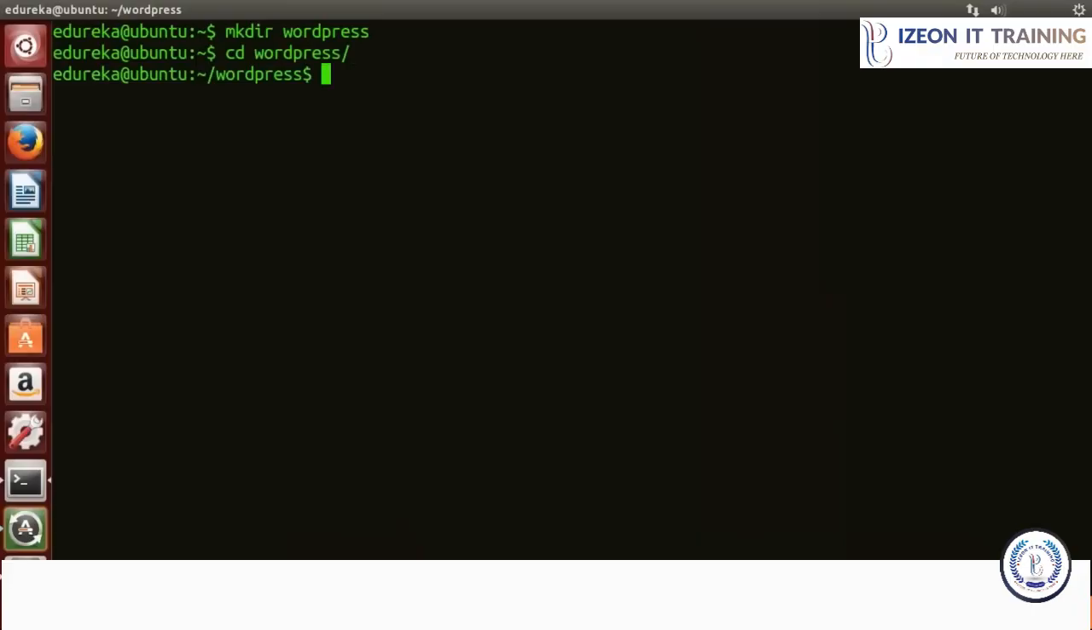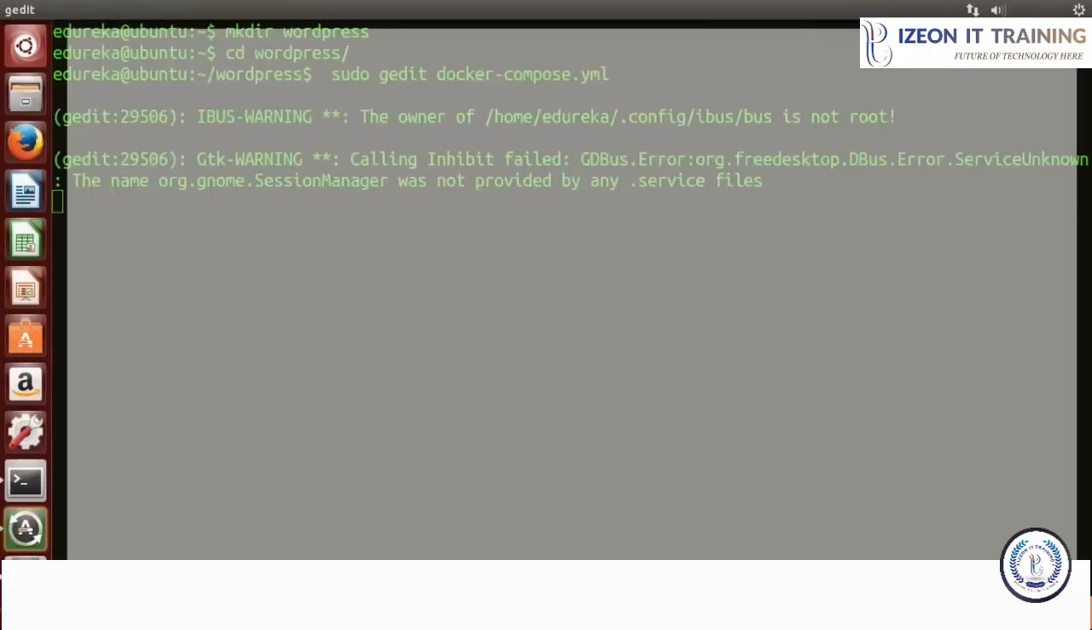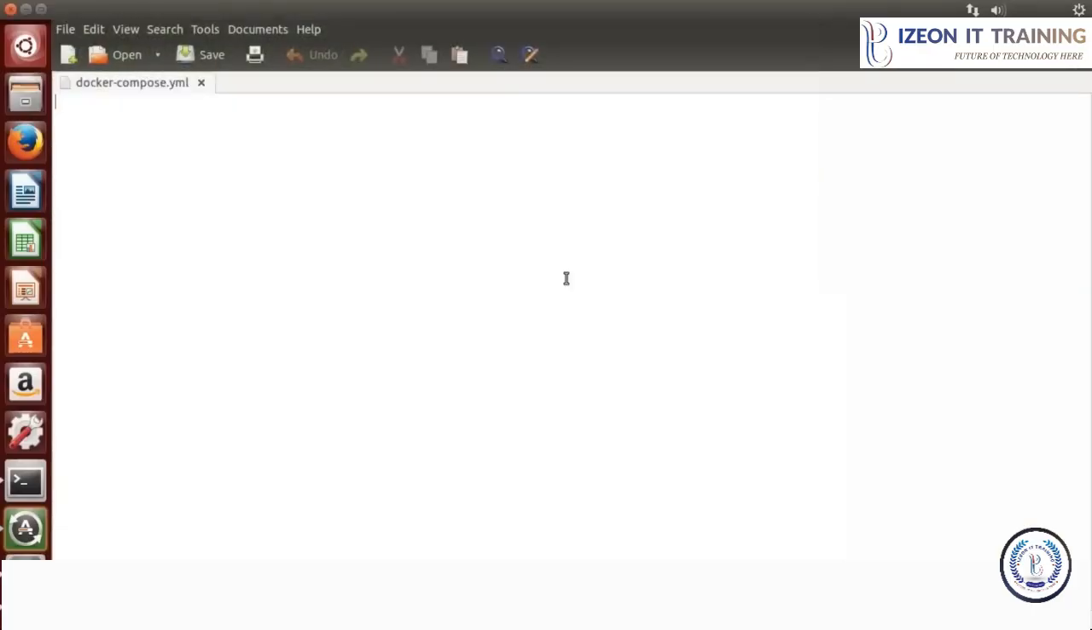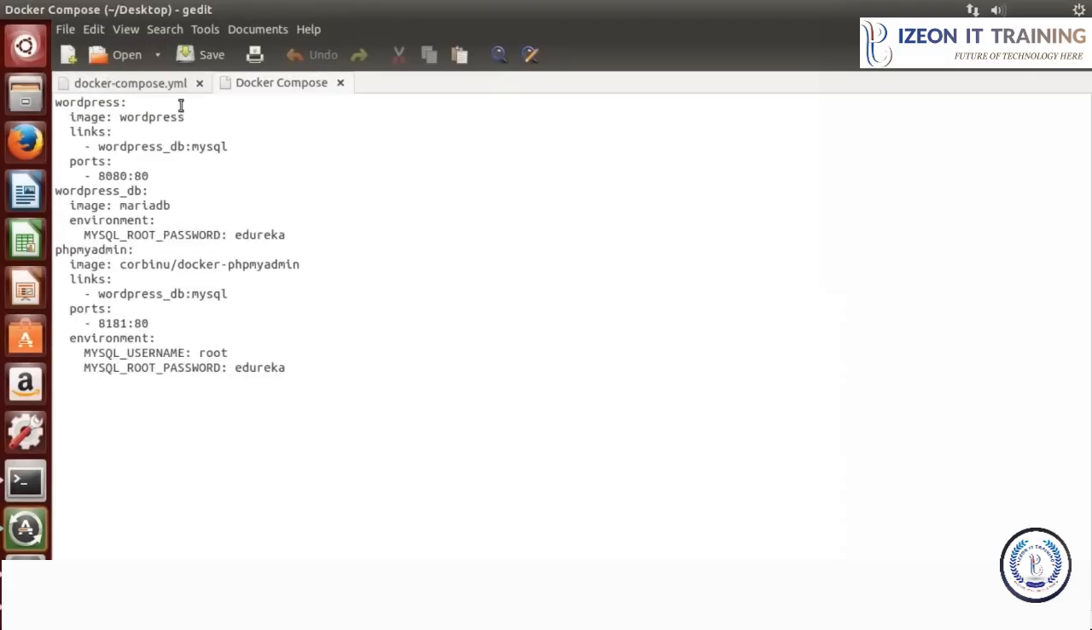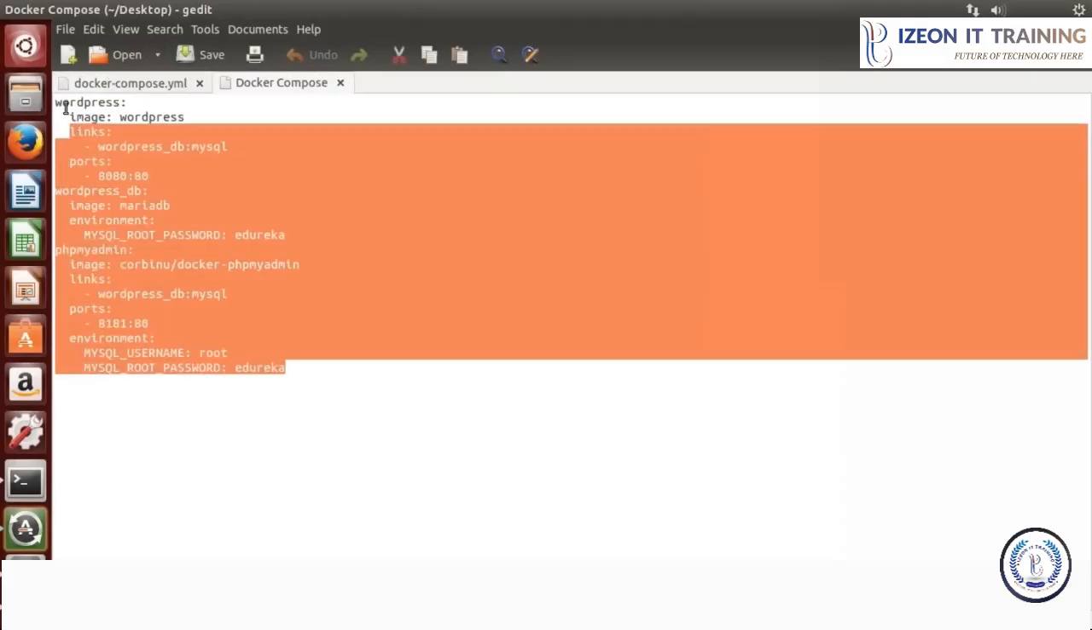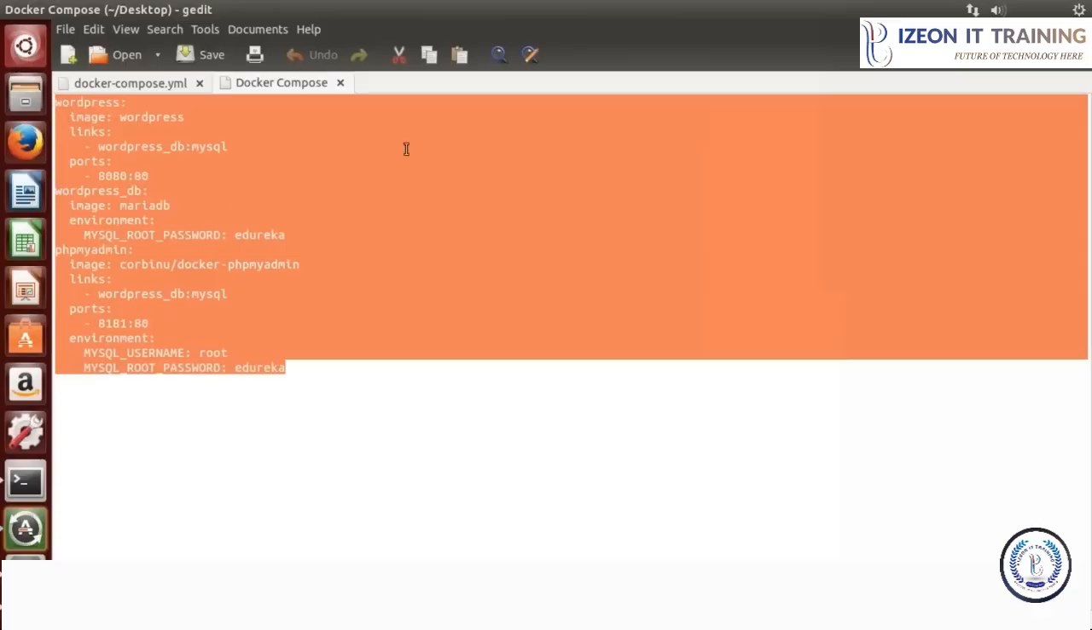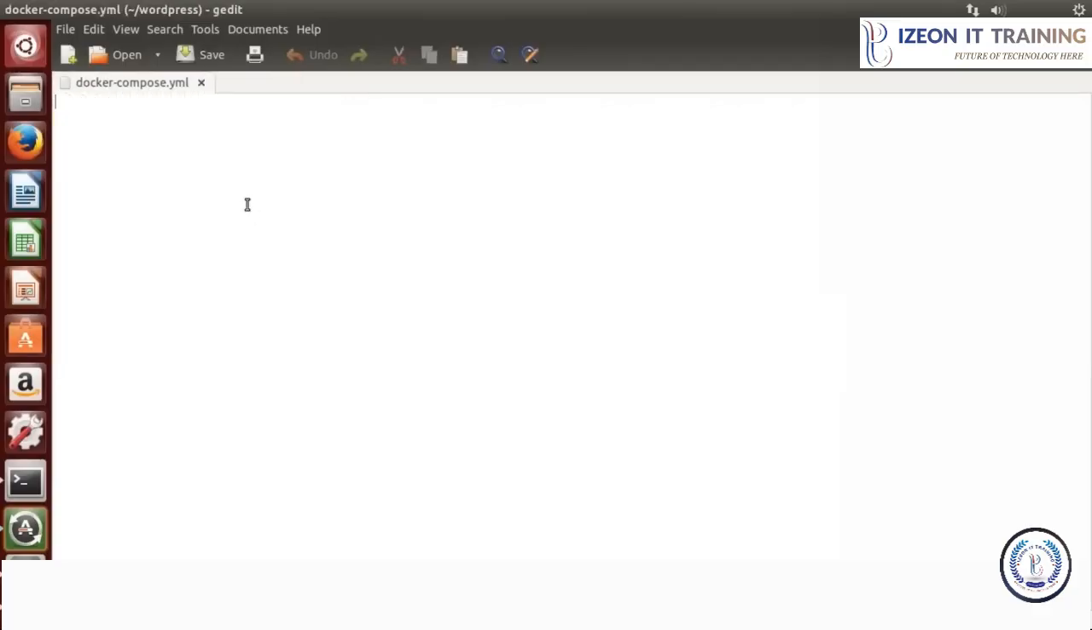Now over here I'll edit the docker-compose.yaml file using gedit. You can use any other editor that you want. I'll use gedit. So I'll type sudo gedit docker-compose.yaml and here we go. So over here what I'll do, I'll first open a document and I'll copy this YAML code and I will paste it here.